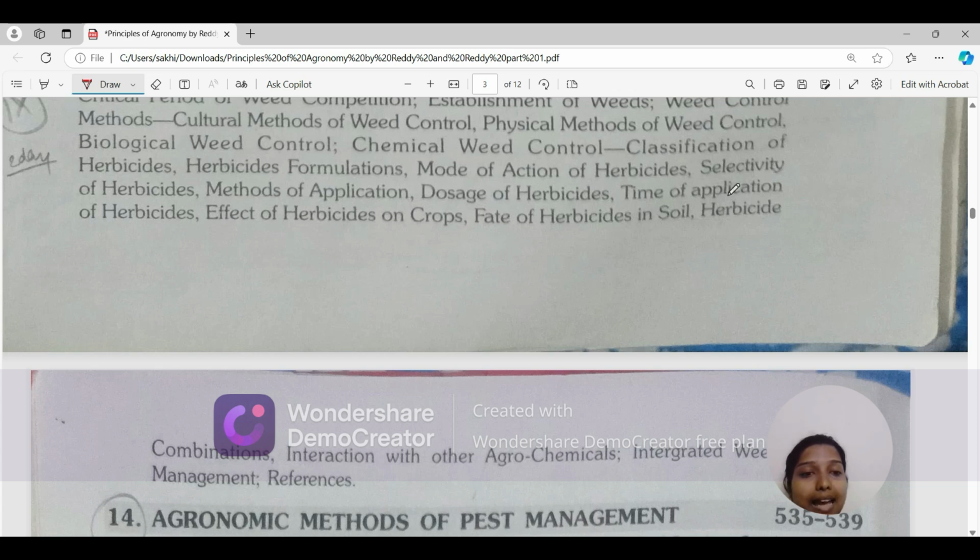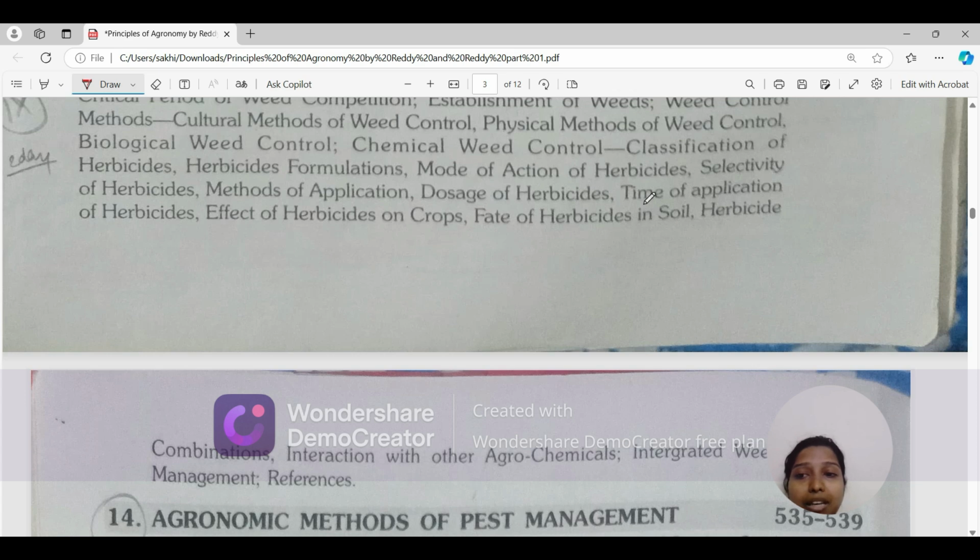Because if we miss the time, say a herbicide is meant to be applied as pre-emergence, and we use it at post-emergence, so the selective crop will show non-selectivity because we applied it at the wrong stage. Okay, the ones who are not getting what I am saying, I'll be teaching this, and the ones who are getting it, then it's fine. Selectivity is okay. I'll teach you in further videos. Okay, this video will become long otherwise.